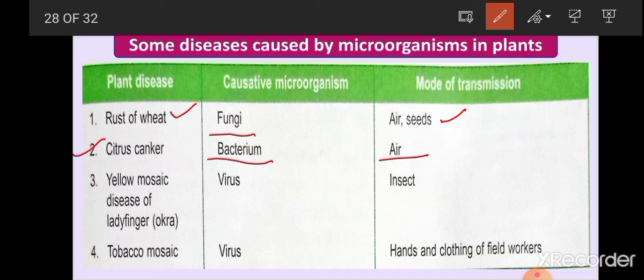Then yellow vein mosaic disease of ladyfinger, that is okra or bhindi. It is a viral disease and it is spread by insects. Then tobacco mosaic. Tobacco mosaic is a disease which is caused by TMV, that is tobacco mosaic virus, and it is spread by hands and clothing of field workers.